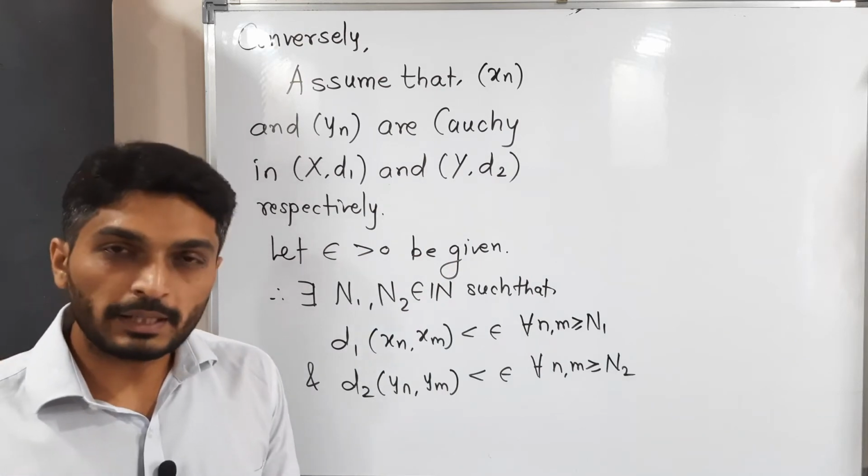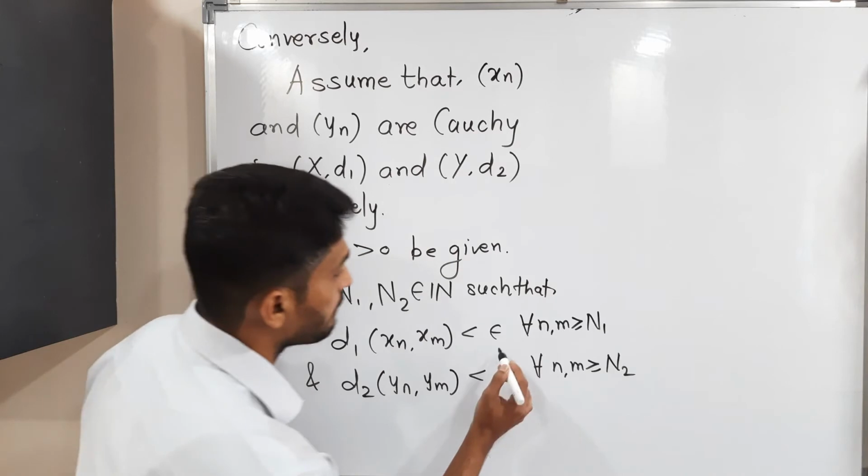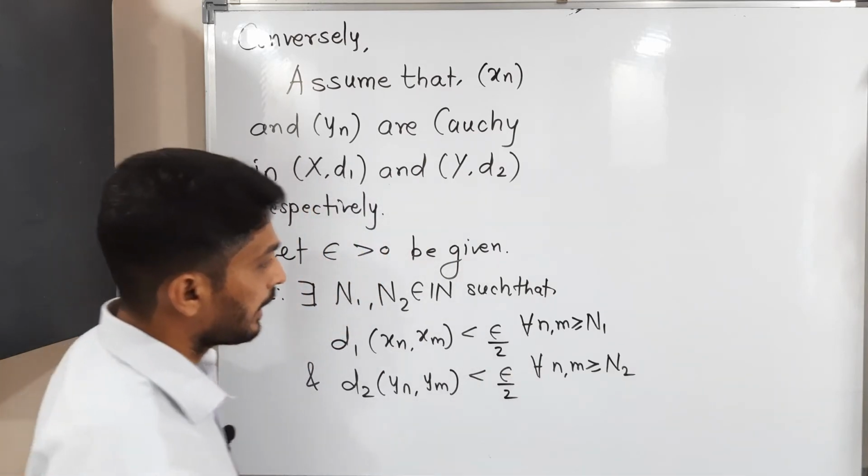Simply I used the definition of Cauchy sequence, but a small adjustment I am going to do: instead of epsilon, I will take epsilon by 2.